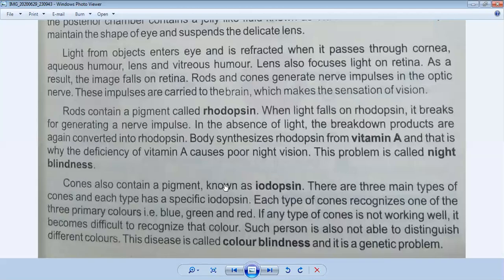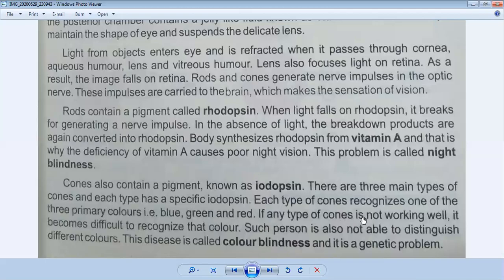Cones contain a pigment known as iodopsin. You also know about it. Rods contain rhodopsin, and cones contain a chemical called iodopsin. There are three main types of cones, and each type has a specific iodopsin. Each type of cone recognizes one of the three primary colors: blue, green, and red. So there are three types of iodopsin which can differentiate between the three primary colors.